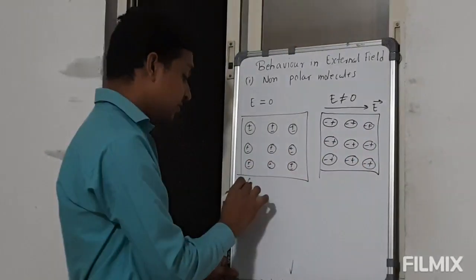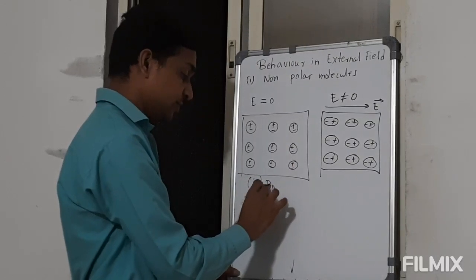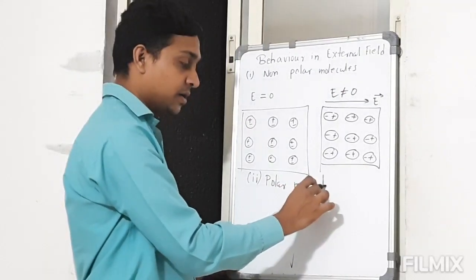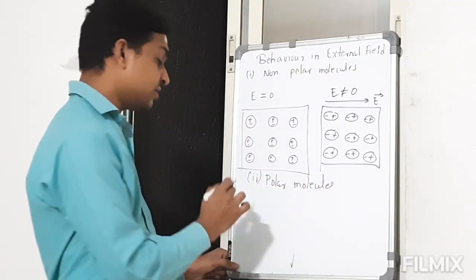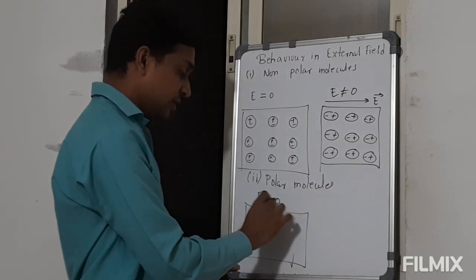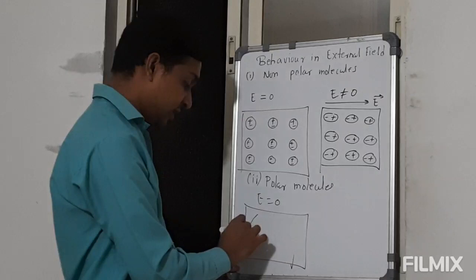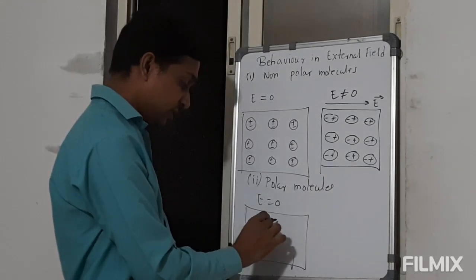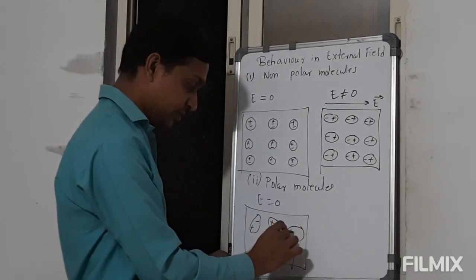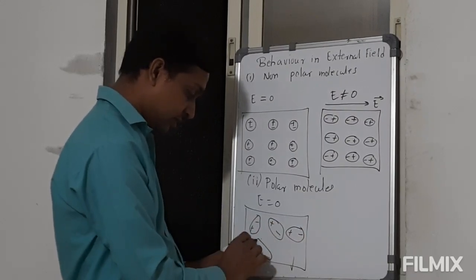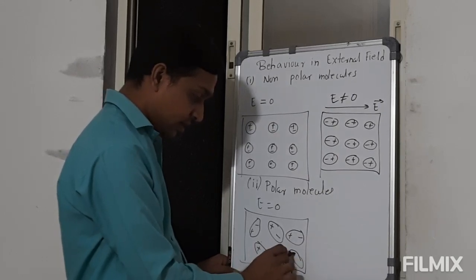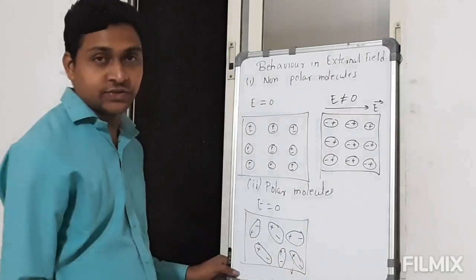Now second is for the polar molecules. Polar molecules have a permanent electric dipole moment. So whenever the electric field is not there, they still have some dipole moment. Here it is positive to negative. Some may align like this, some like this, some like this. So there is a separation between positive and negative charge.